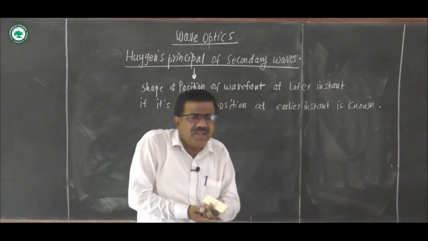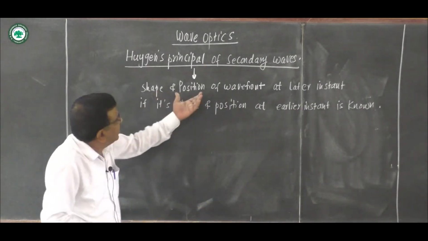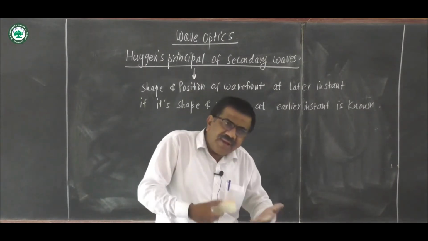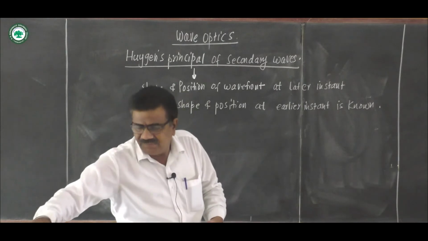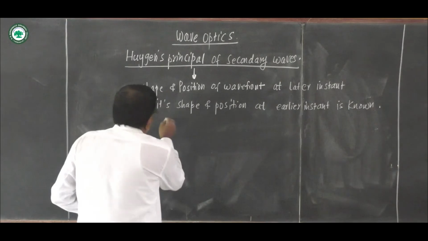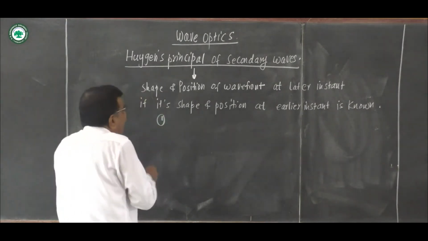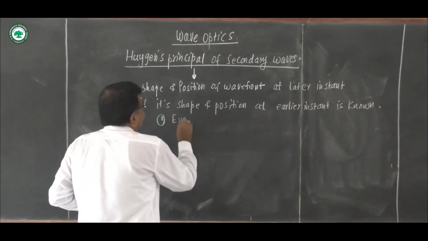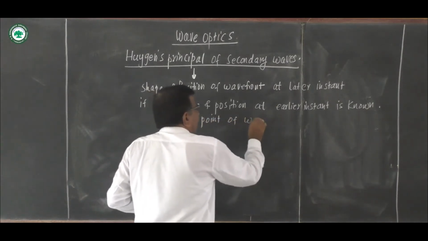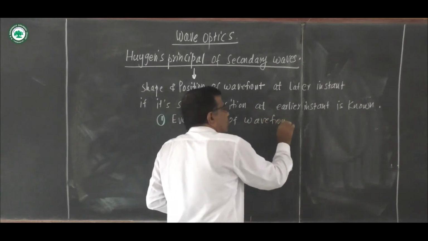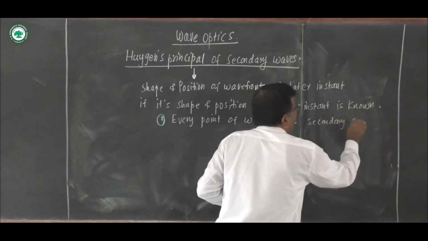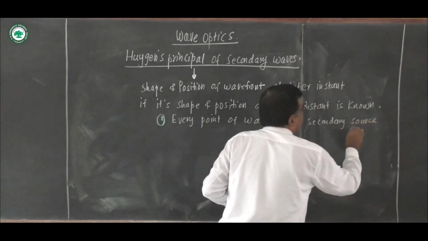So what is this principle? By using this, we can find the shape and position of wavefront at the later instant, if its shape and position at the earlier instant is known. According to this principle, every point on the wavefront acts as a secondary source of light. You know primary source and secondary source.